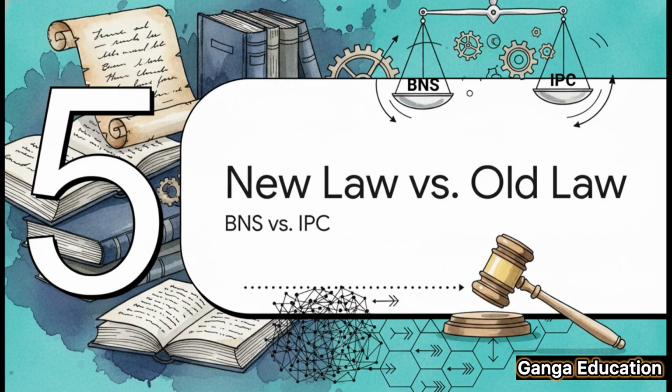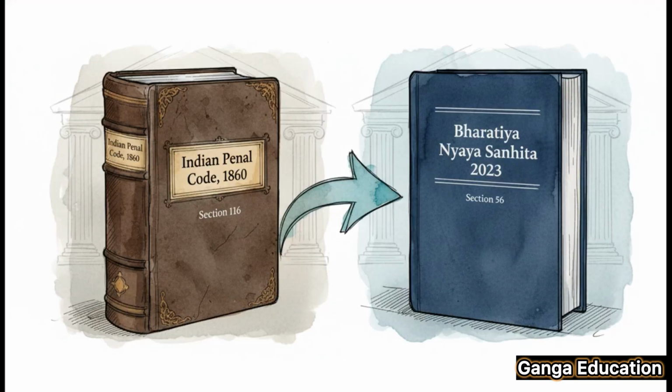Now, a very important point for your exams, especially for those of you who study the old laws. You might be wondering, what did this section used to be? Well, Section 56 of the Bharatiya Nyaya Sanhita 2023 is the direct replacement for the old Section 116 of the Indian Penal Code 1860.